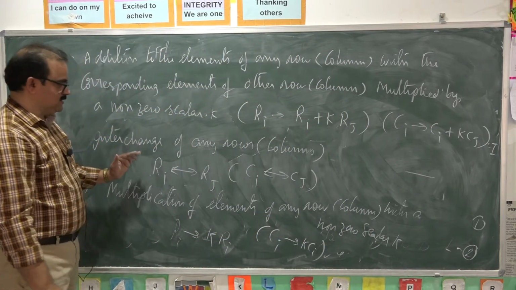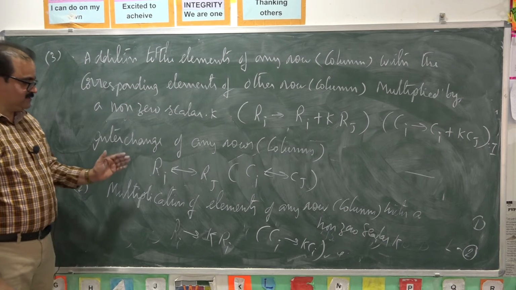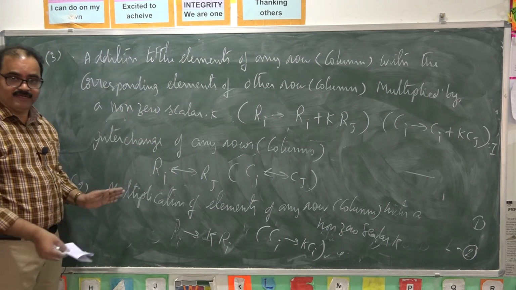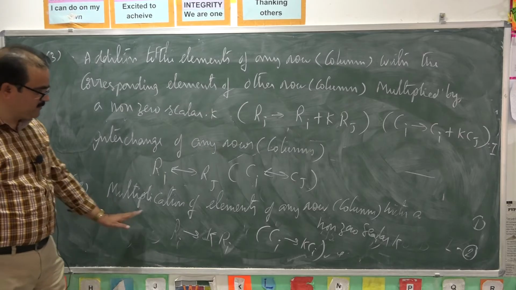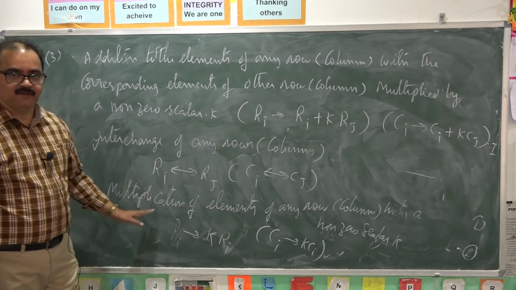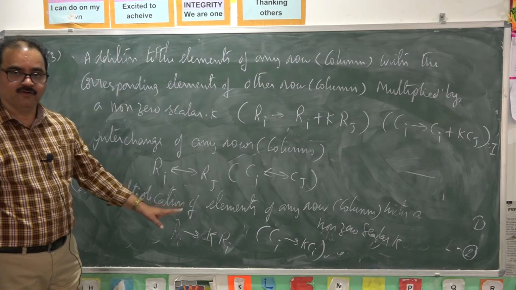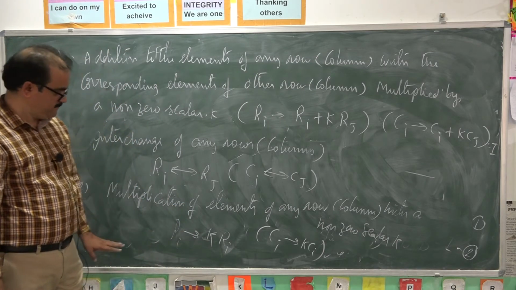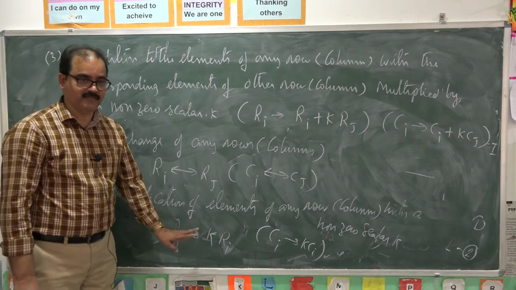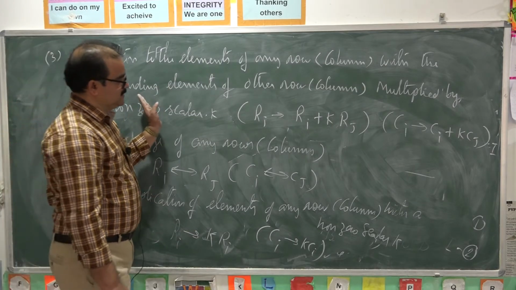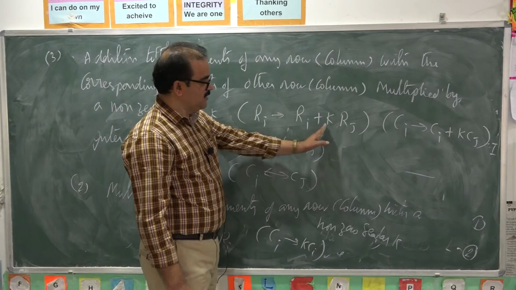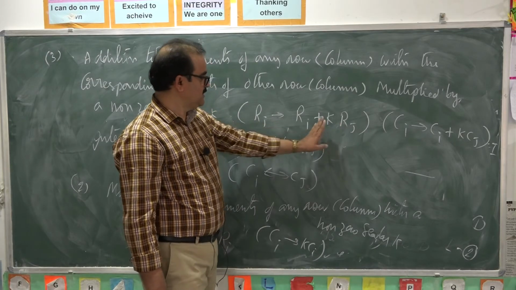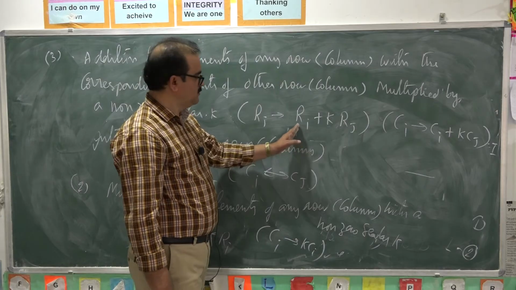You see there are three row operations. Interchange of any two rows. Multiplication of all elements of a row or column with some non-zero scalar k. Third, multiply all elements in the jth row with k and add that to the ith row.